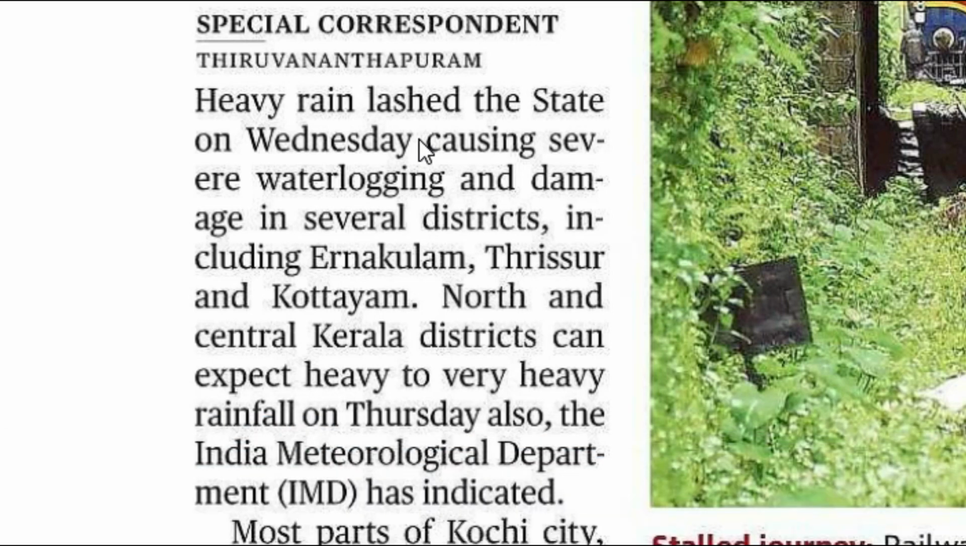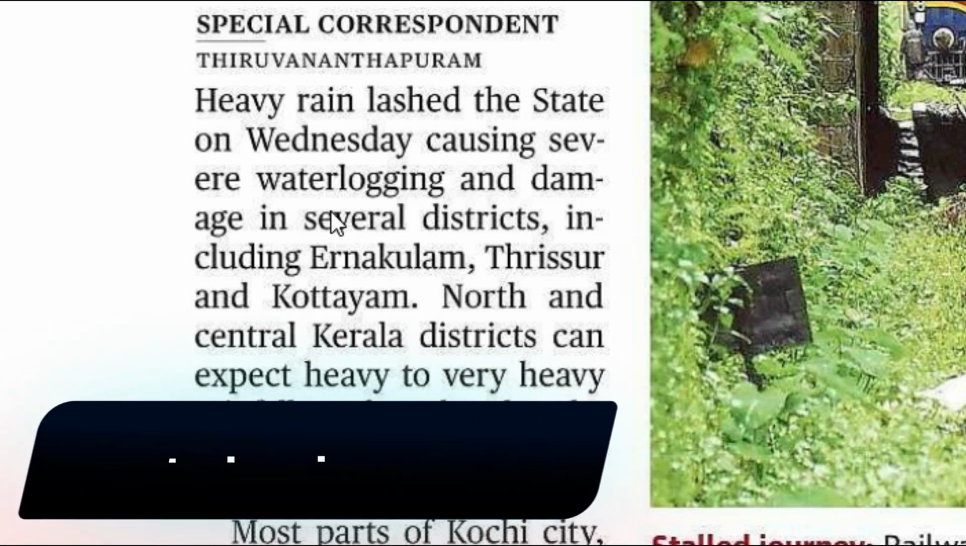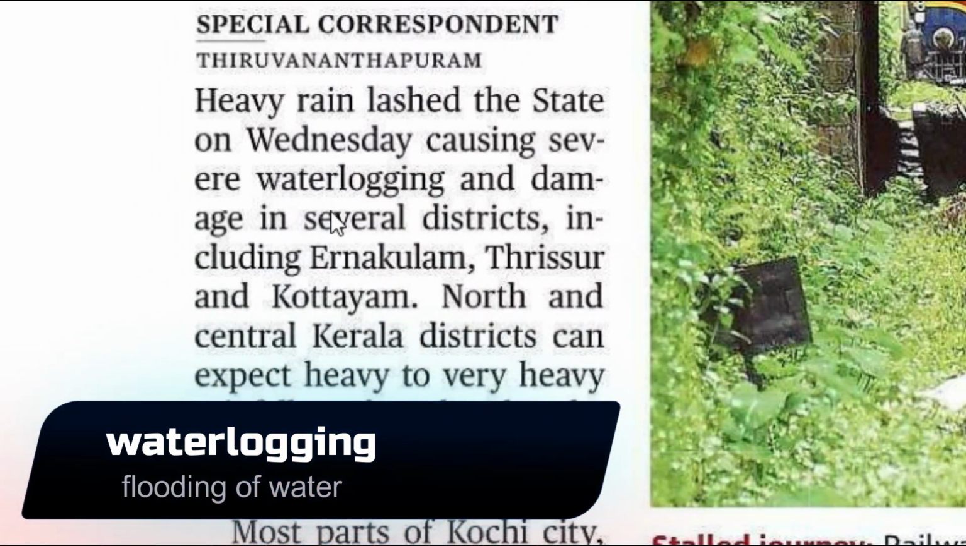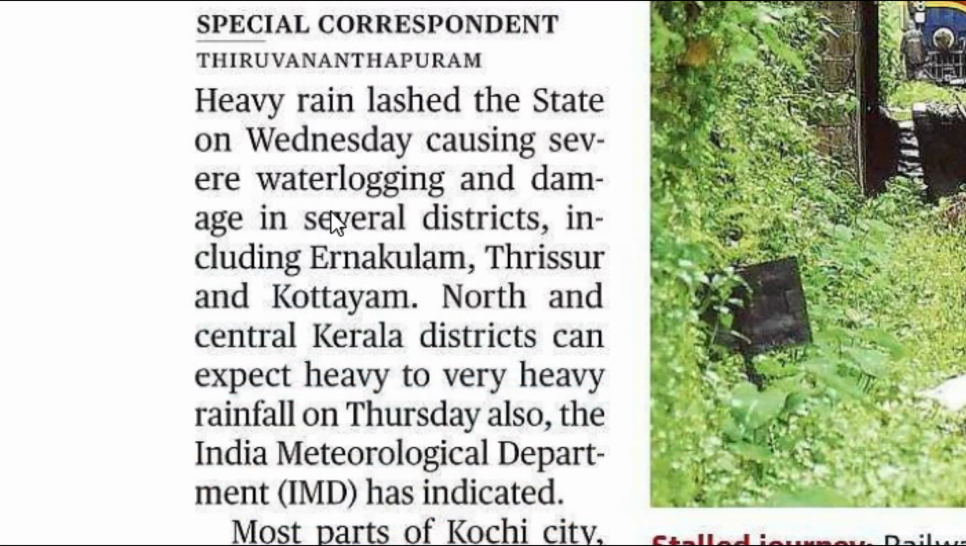It means there were heavy rains, and these heavy rains caused severe waterlogging. Waterlogging is flooding of water. Water flooded everywhere. So water covered all the places in the state, and heavy rains damaged several places in several districts, including Ernakulam, Thrissur and Kottayam. North and central Kerala districts can expect heavy to very heavy rainfall on Thursday also. So this is very easy to understand. So I am moving to the next paragraph.